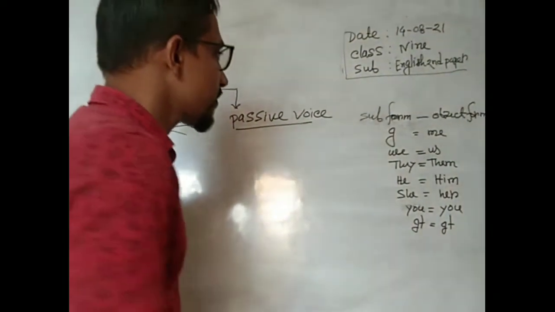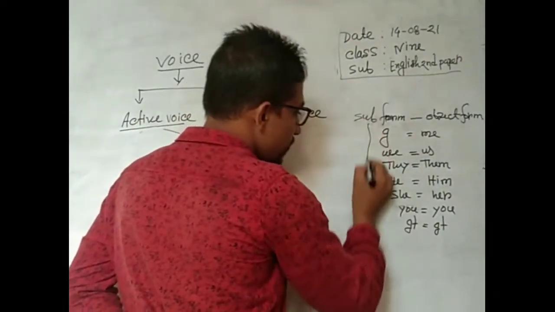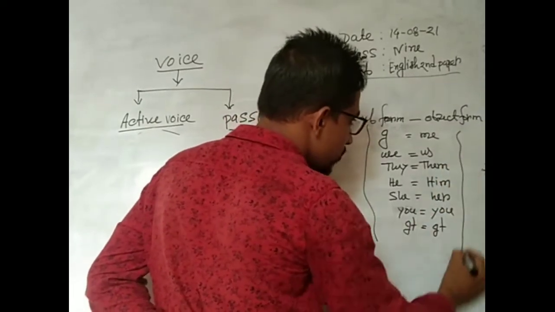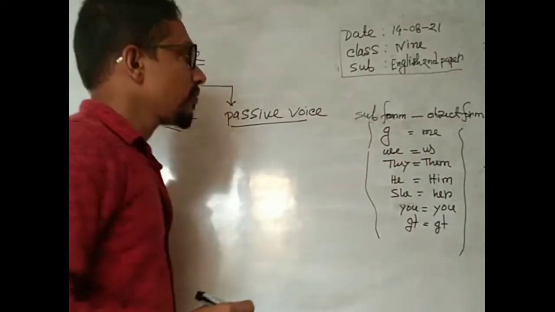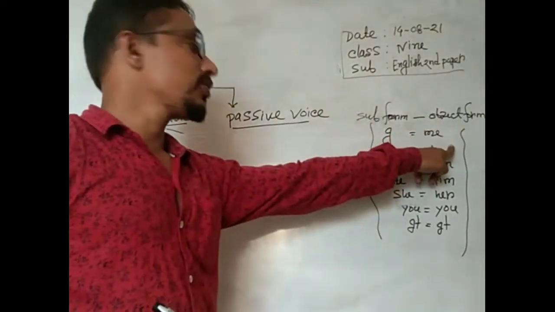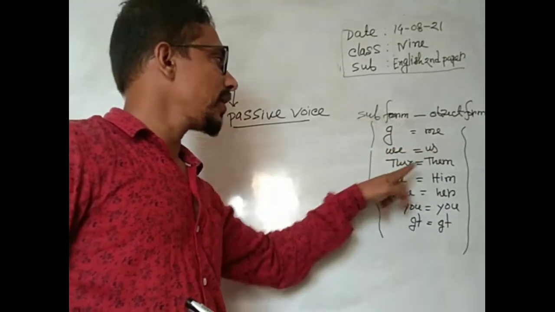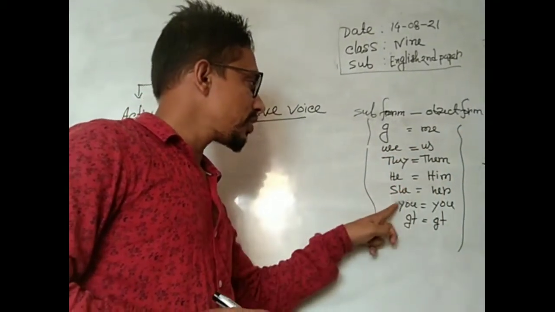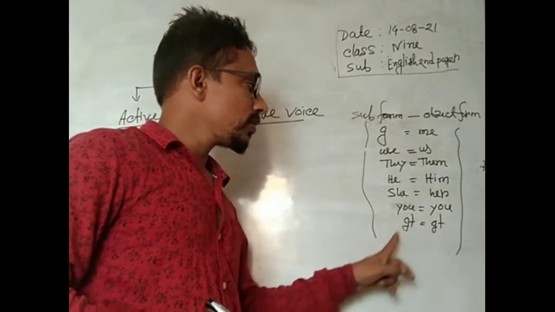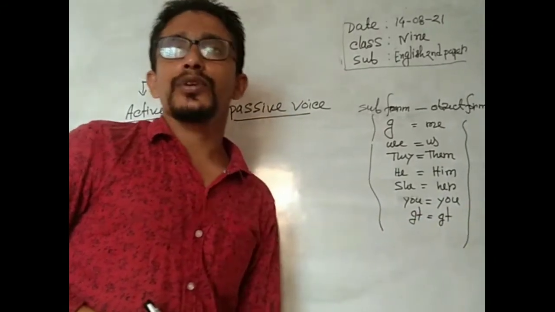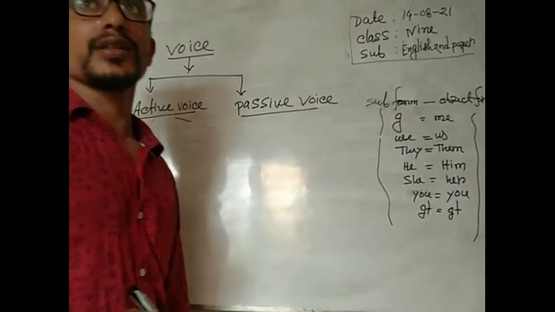My dear learners, this is the subjective form and that is the objective form. That means I, me; we, us; they, them; he, him; she, her; you; it. I hope you understand what I say.